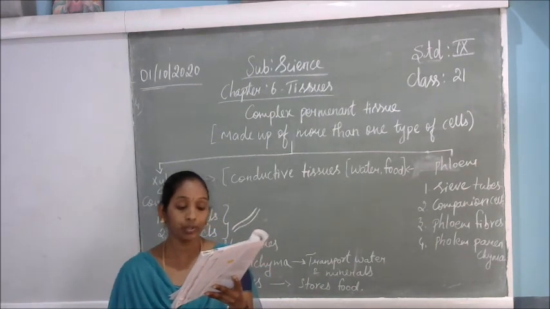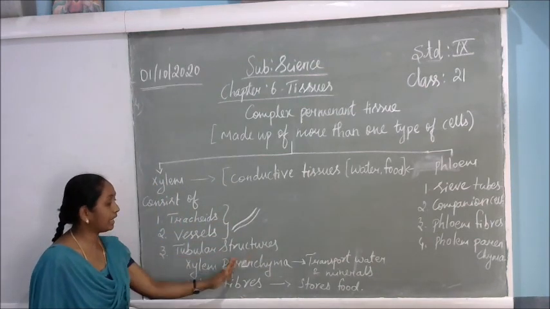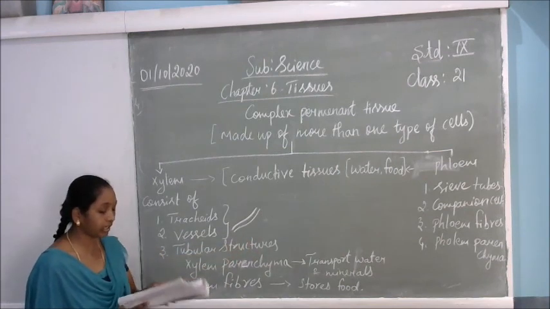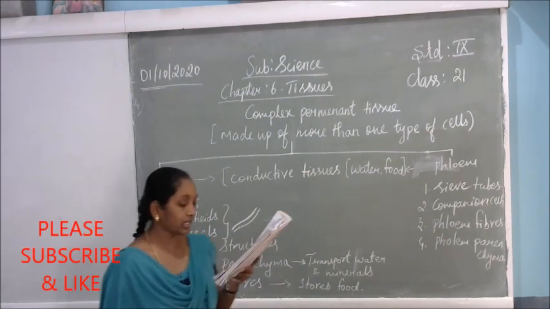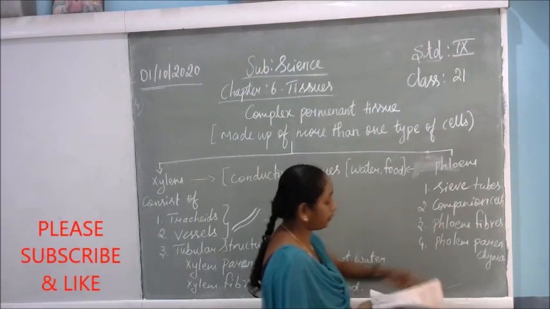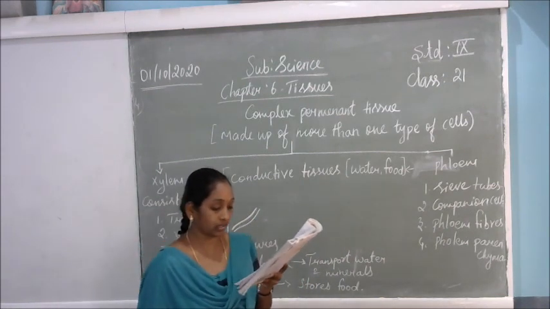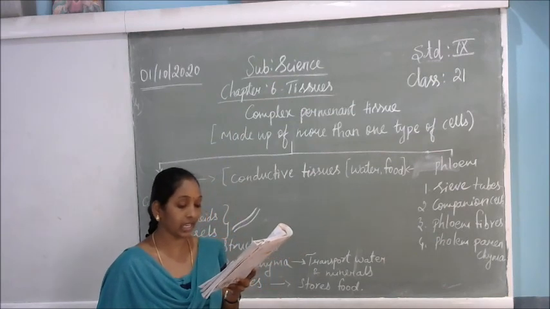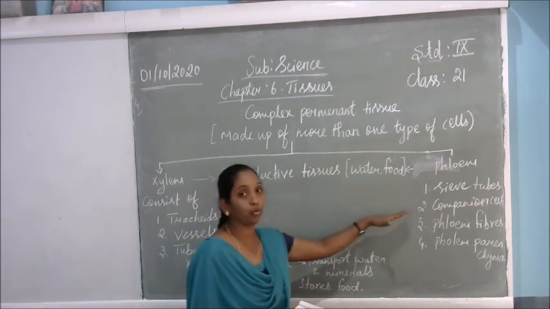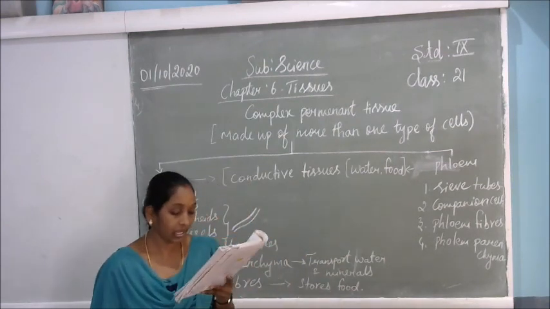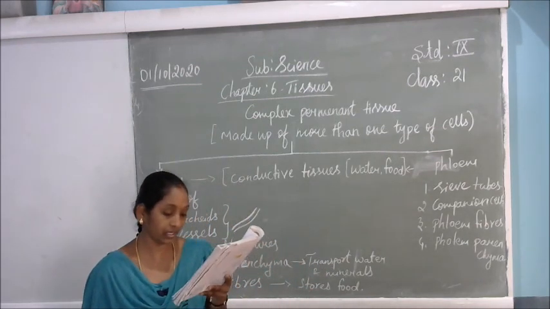Fibers are mainly supportive in function. So these fibers support all the other elements in their functions. Phloem is made up of four types of elements, that is sieve tubes, companion cells, phloem fiber and phloem parenchyma. Sieve tubes are tubular cells with perforated walls. Phloem is unlike xylem in that materials can move in both directions. So it is not like xylem. Phloem will easily move materials from one place to another place, and it will easily transport the food materials from one part of the plant to the other part of the plant.